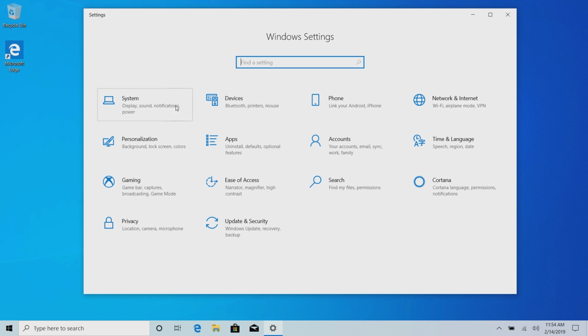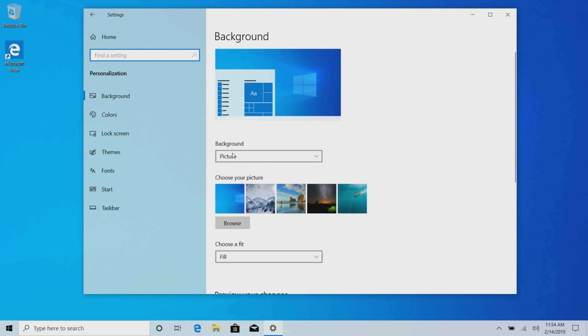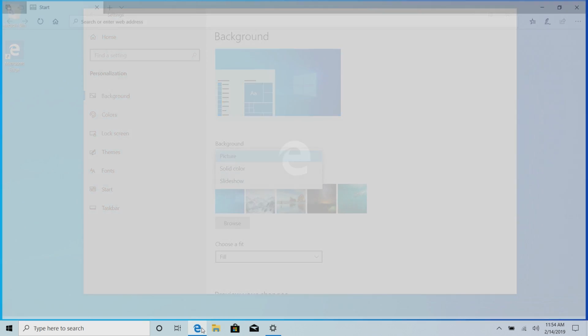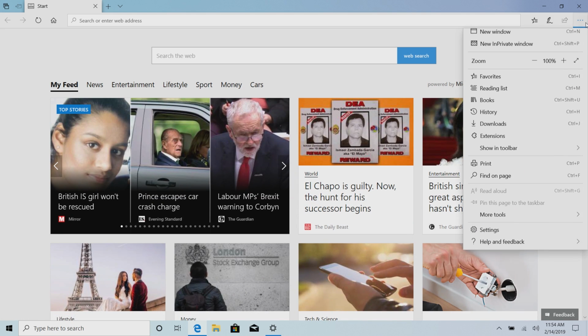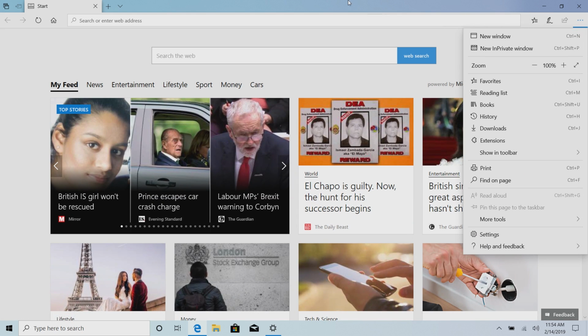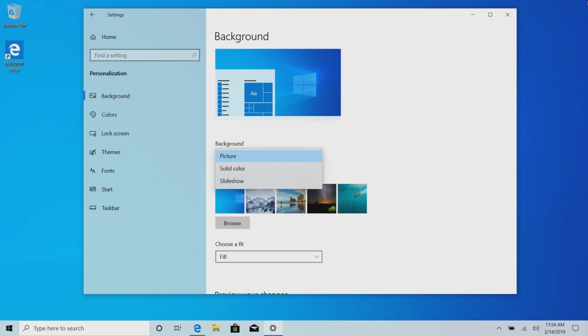If we jump into settings here and right click on something, you can see it there behind this context menu. If we jump into personalization and drop down this menu, you can see there's a shadow behind it there as well. If we go into Edge here and drop this menu down, you can see a drop shadow behind that. It is very nice. Again, a very subtle change. Most people probably won't notice it, but if you're somebody who has an eye for UI, then yeah, there's some nice drop shadows behind things now, which is very nice indeed.